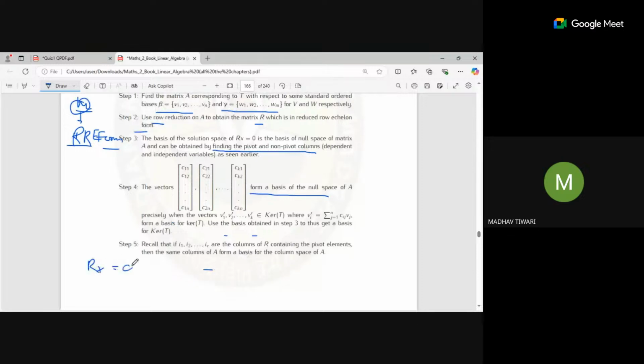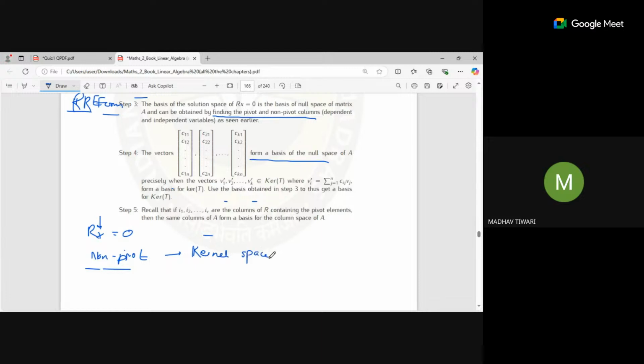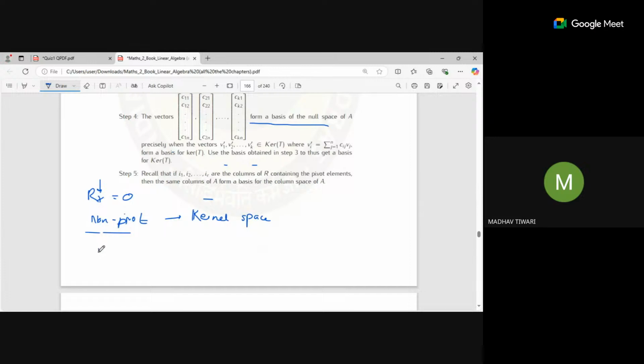So x is basically all those points for which the transformation gives us the zero vector. From this we will find all the non-pivot elements. Non-pivot columns go to the kernel space, and the pivot elements go to the image space.